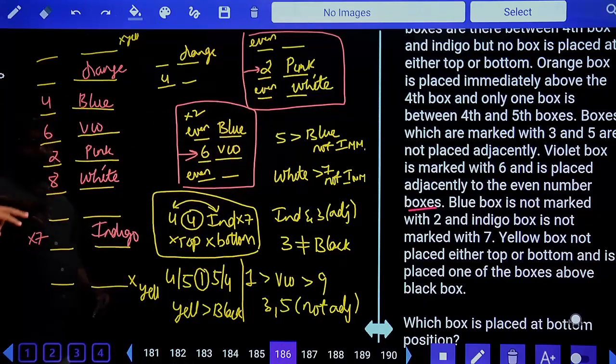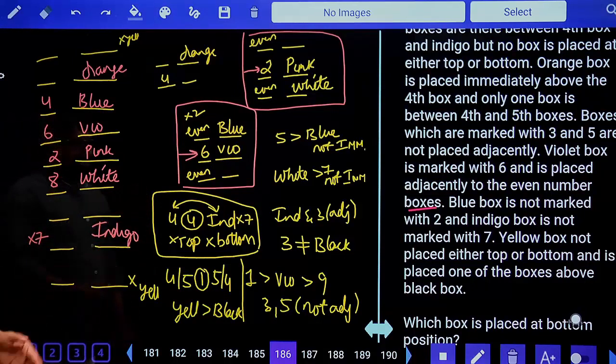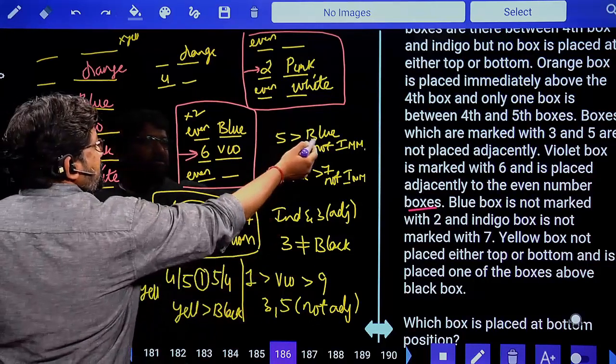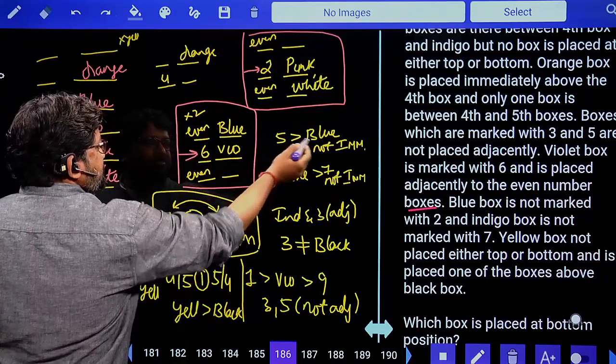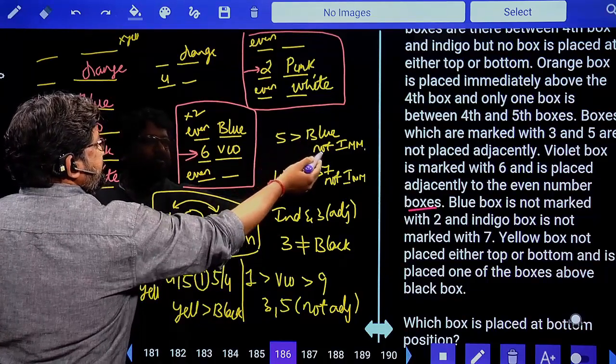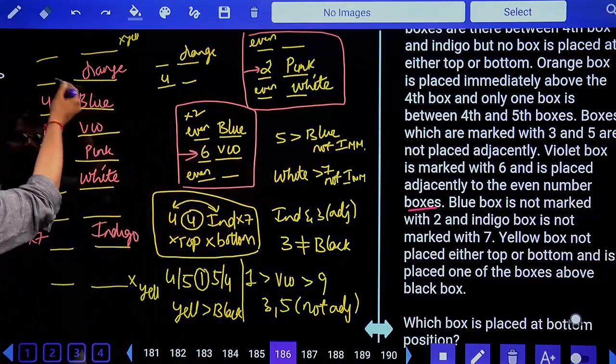Above and below number 2, there should be even numbers. Yes. Immediately above and immediately below 6 should be even numbers. Done. Fixed. So what should I do? Now let us link those clues. Above blue should be 5, but not immediate.